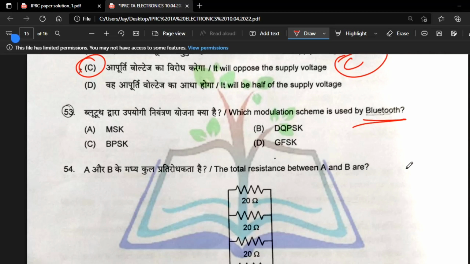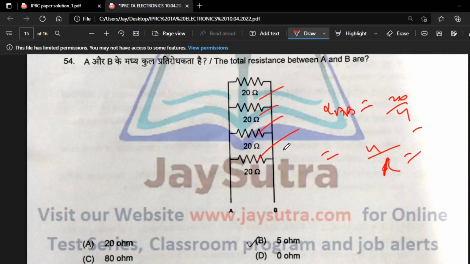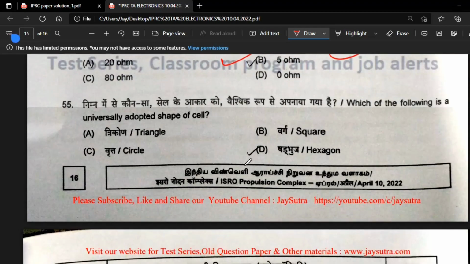Bluetooth technology: everybody knows Bluetooth, but which modulation technology does it use? It uses GFSK. So 53 is option D. Read about MSK, PSK, DQPSK as well as GFSK also. This is a direct question. Next, the ladder question: you have 10 ladder sections of the same resistance, so the total is 20 by 4, and it will come to 5 ohm.